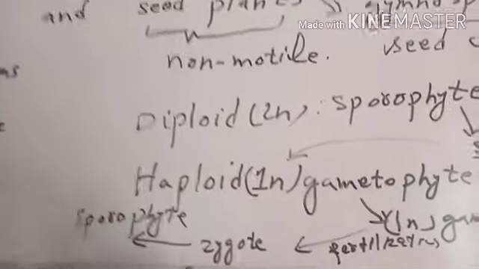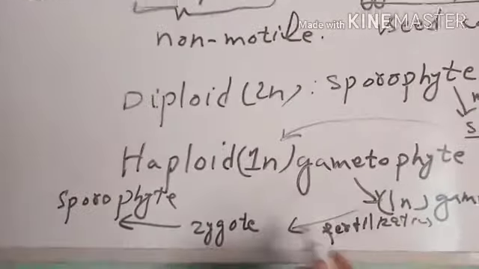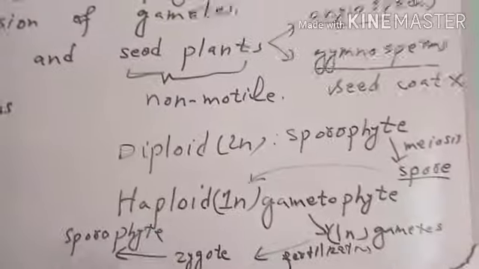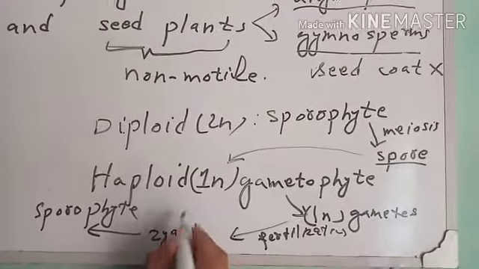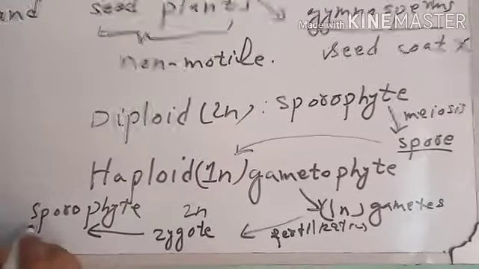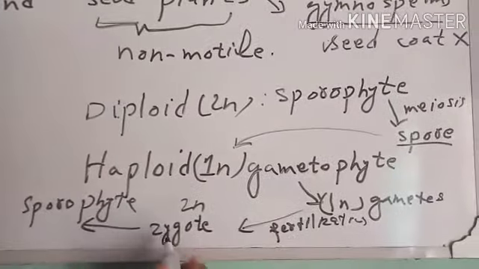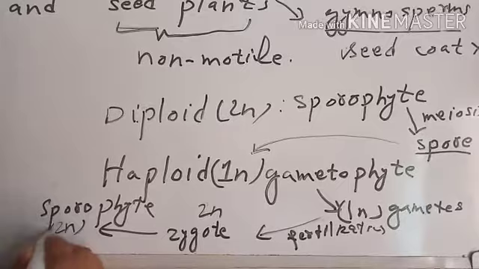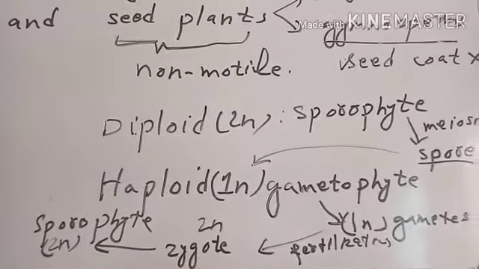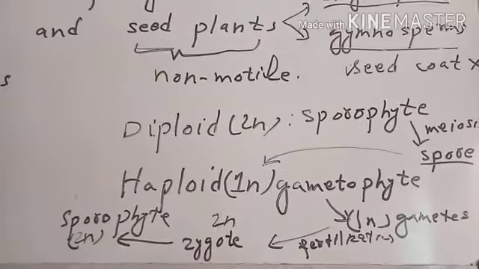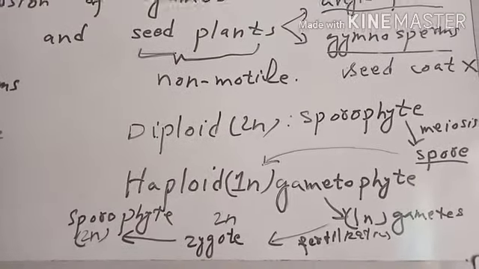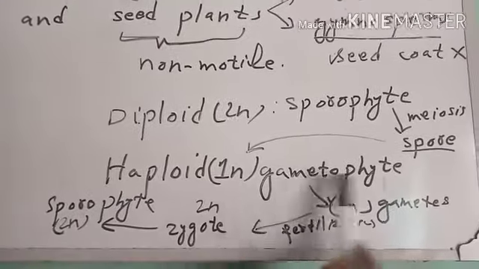Because the zygote is formed from the sperm and egg, two types of gametes, that is why the zygote is diploid, and the sporophyte developing from the zygote is also diploid. When the sporophyte is formed, it will produce spores by meiosis, which are haploid, which will develop into haploid gametophyte.